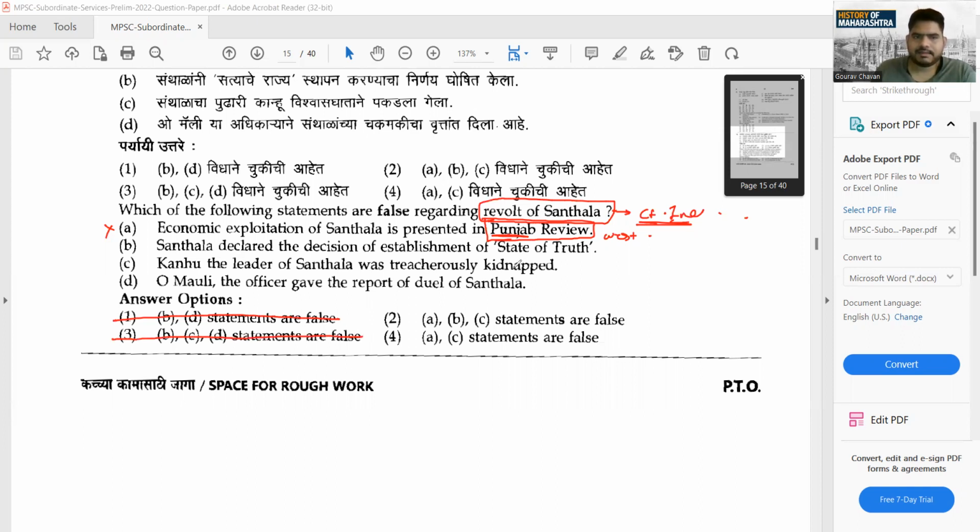It's very easy, correct? Santals declared the establishment of the state of truth. Yes, it was a correct statement. We have discussed this part as well. Second, Kanu, the leader of the Santals, was treacherously kidnapped. No, this is not a correct statement. He was directly attacked.